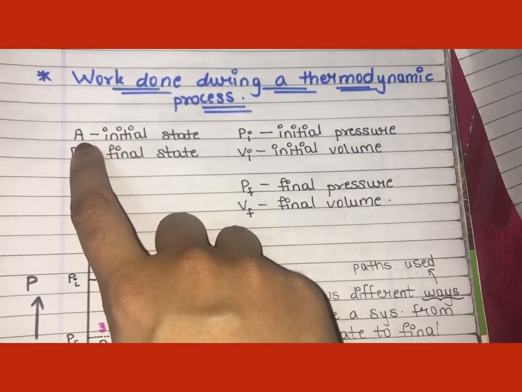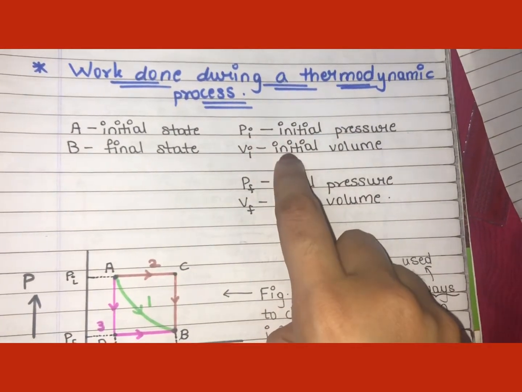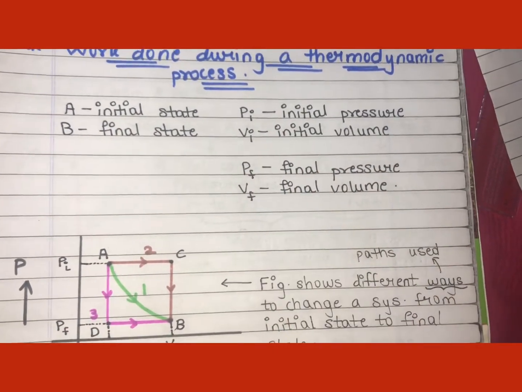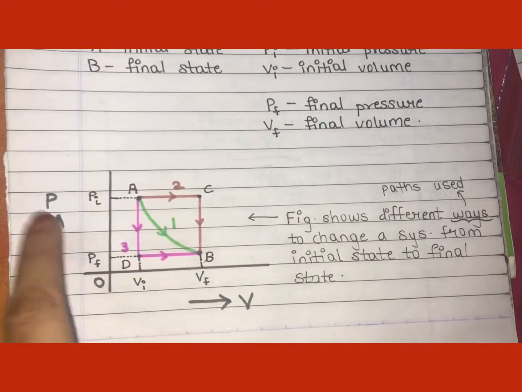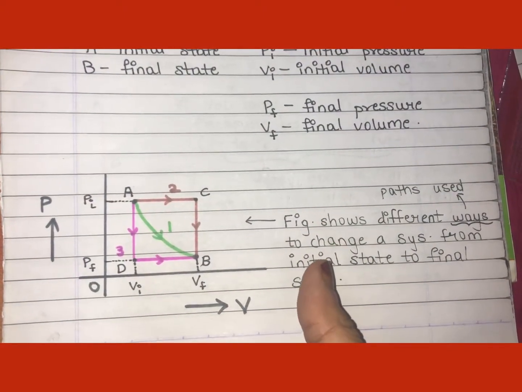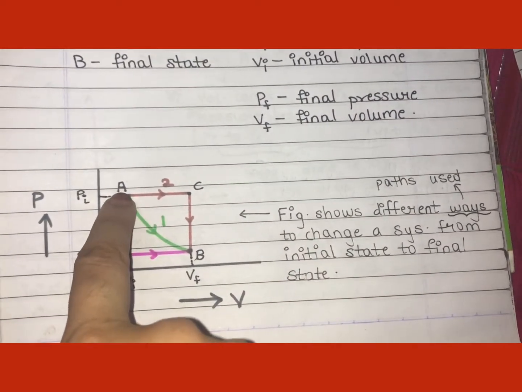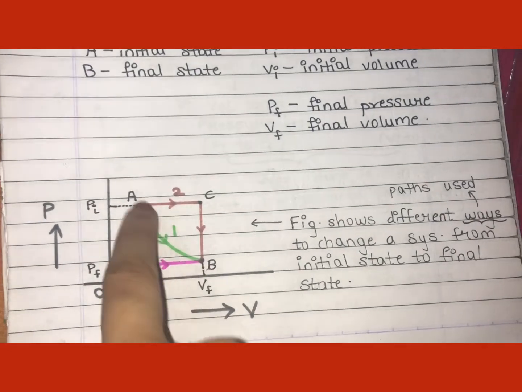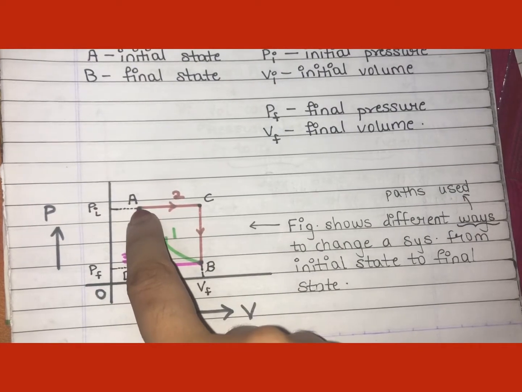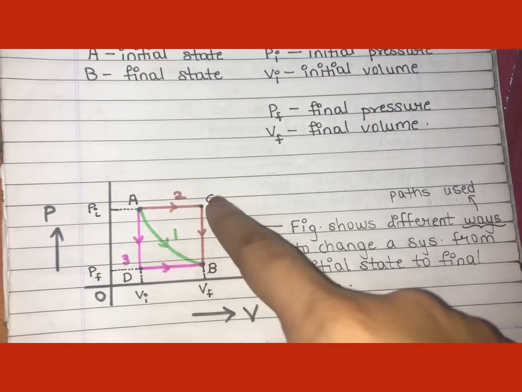So here the initial state is A and the final state is B. Initial pressure is Pi and initial volume is Vi. Final pressure is Pf, final volume is Vf. This diagram, that is the pressure volume curve, shows me the paths followed by the system while changing from initial state to final state. See, the first path is direct from A to B. You can directly go from A to B. Then the second path, the thermodynamic system will go from initial state to an intermediate state C, then B.